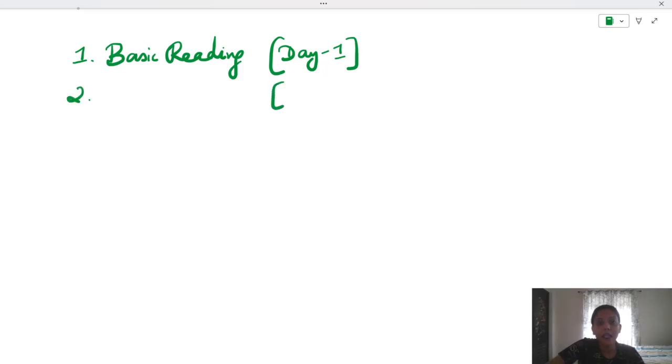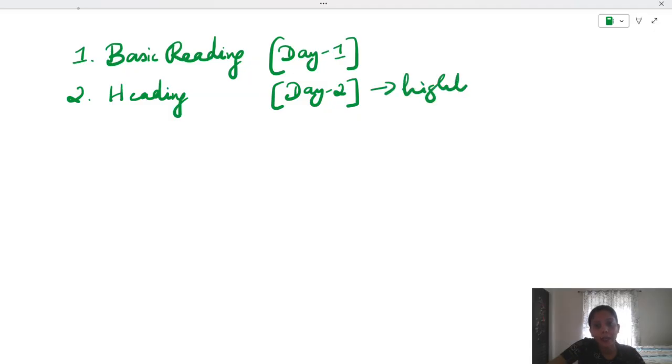And then on day two, mostly at the same time as day one, you have to read the headings. Heading of each topic. Say for example, there is a heading, inherent limitations of audit. Take that heading, close your eyes and recollect as much as you can. You may miss out a few points. Those points alone shall be highlighted and marked by you.